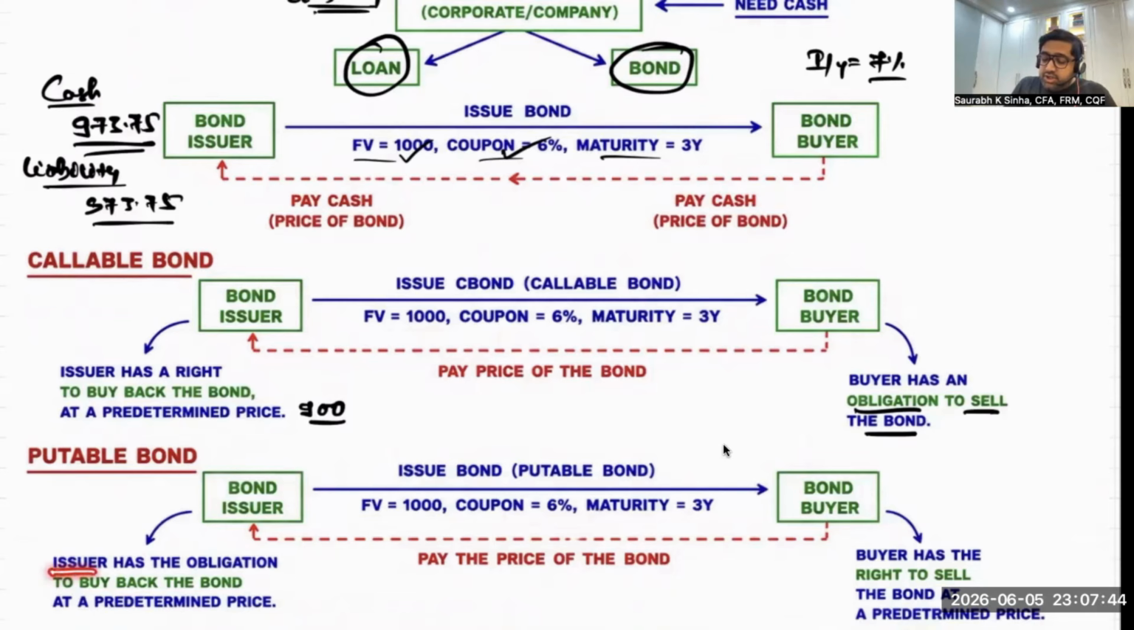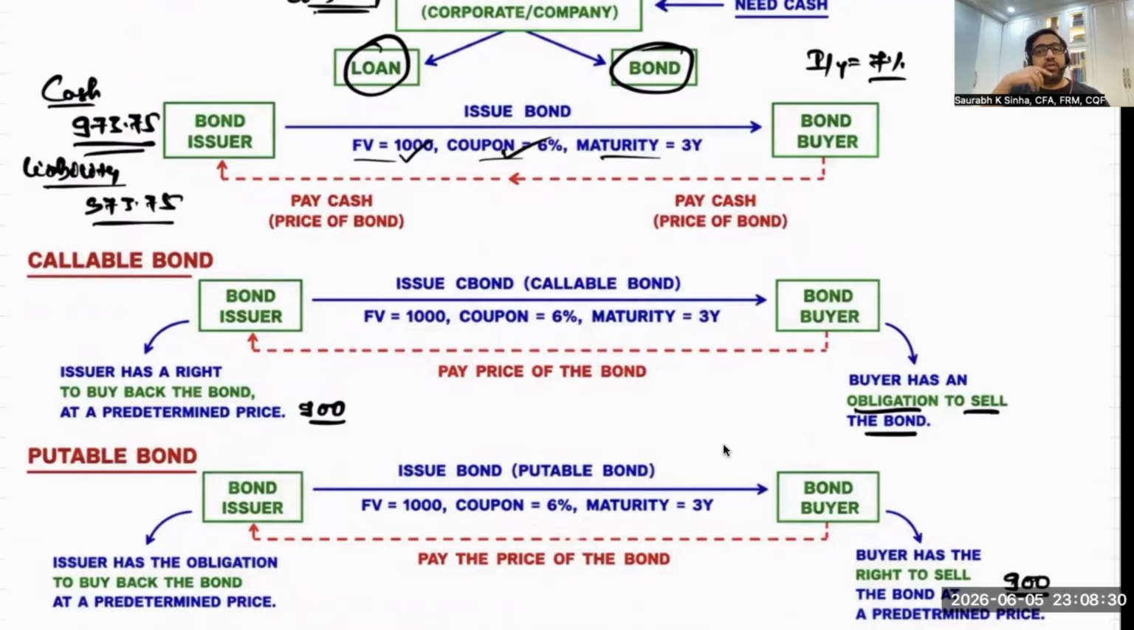That is written here, that the issuer has an obligation. So who has the right? The buyer has the right to sell the bond at a predetermined price. Say the price is 900 again. Even here, the bond buyer has the right to sell the bond at a predetermined price, which is 900. If the bond buyer feels like selling the bond back to the issuer, then the issuer has the obligation, they cannot run away, to buy back the bond at the predetermined price of 900.